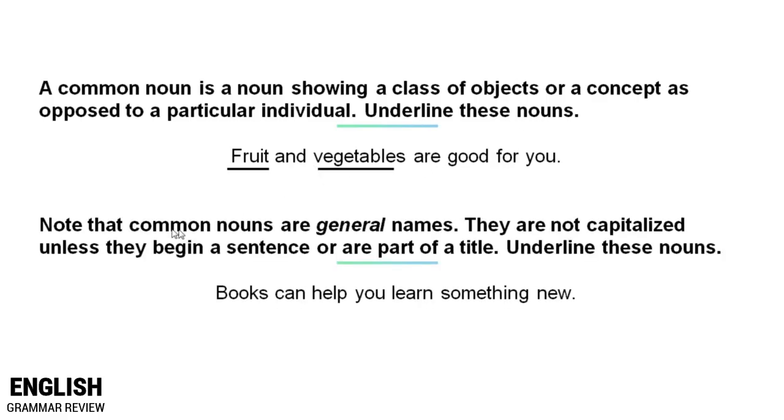Now again, common nouns are general names. They are not capitalized unless they begin a sentence or are part of a title. I want you to read this sentence. Books can help you learn something, and underline these nouns. Books.